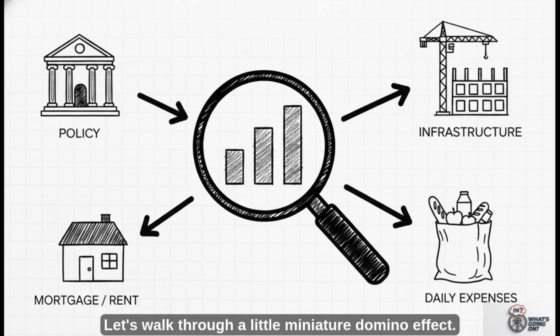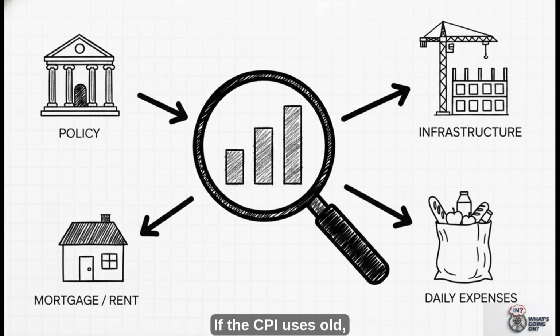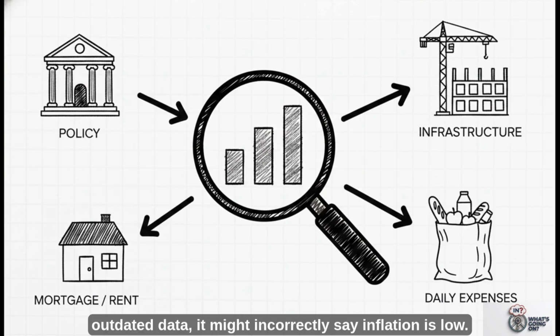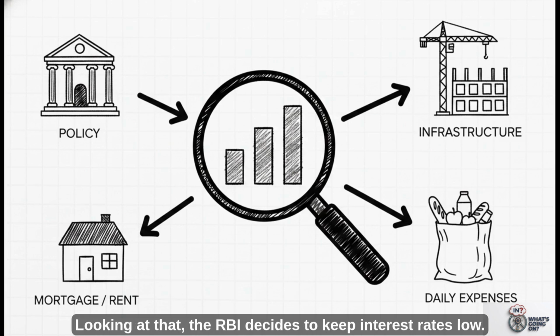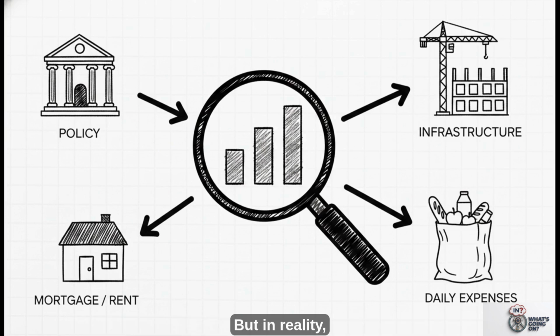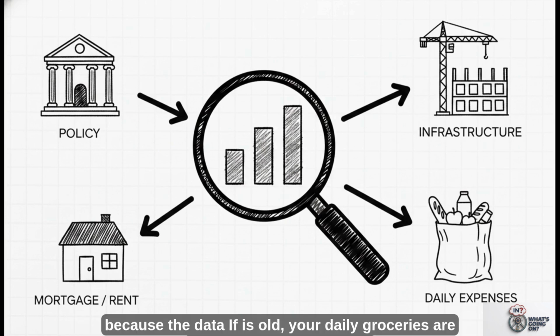Let's walk through a little miniature domino effect. If the CPI uses old, outdated data, it might incorrectly say inflation is low. Looking at that, the RBI decides to keep interest rates low. But in reality, because the data is old, your daily groceries are absolutely skyrocketing. You're losing money while the central bank thinks everything is perfectly fine. That is exactly why updating the data matters.